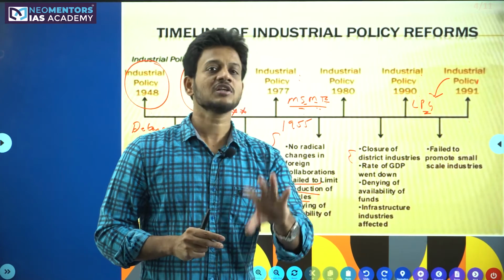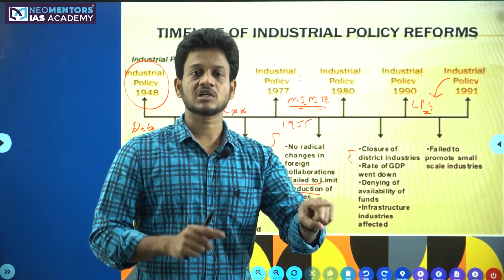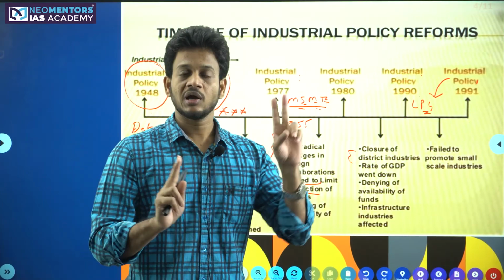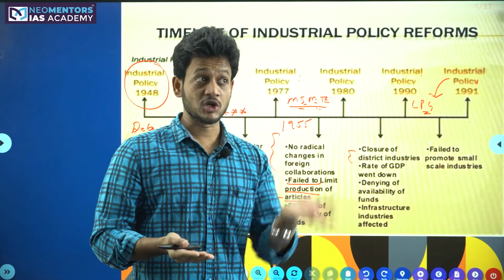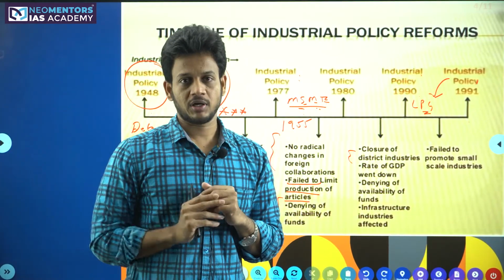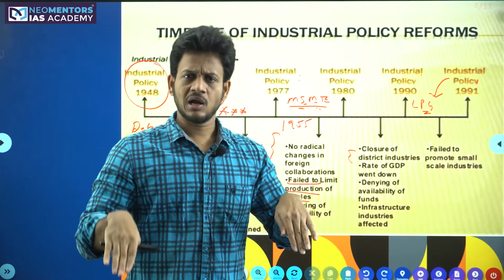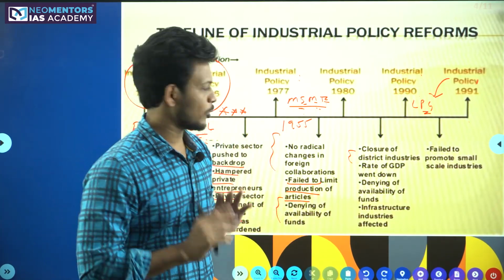When there is a deficiency of funds, you cannot create infrastructure. When there is no infrastructure, you cannot bring industrialization. Infrastructure and development are directly proportional. If there is more infrastructure, there will be more GDP and then more development. If there is less infrastructure, less GDP, less development. So this is a directly proportional relation.